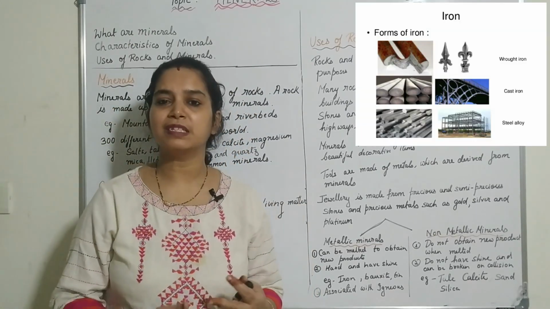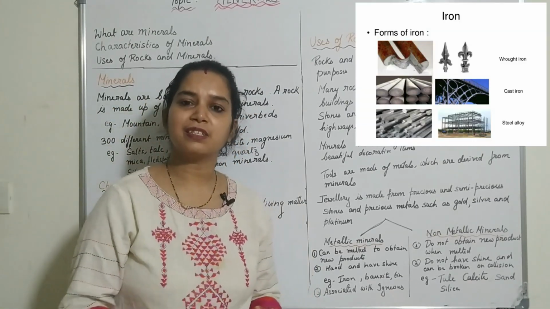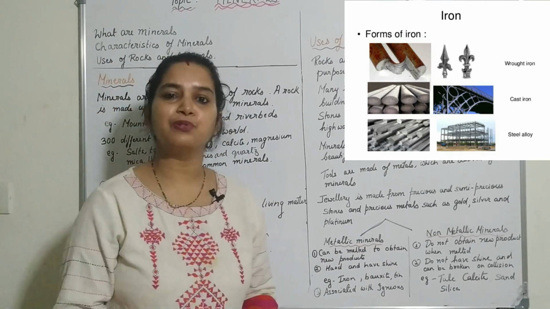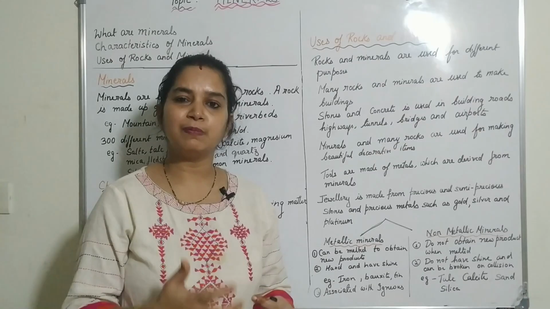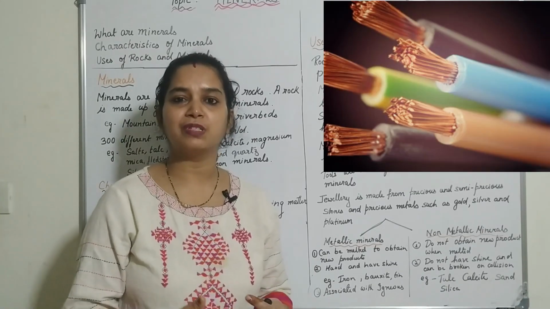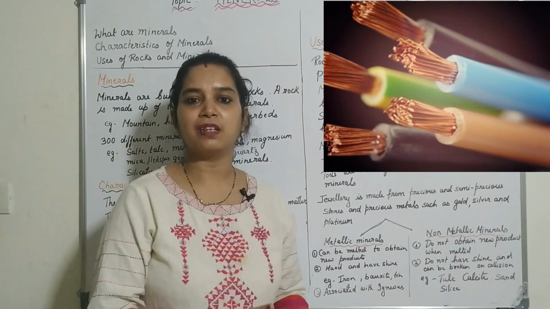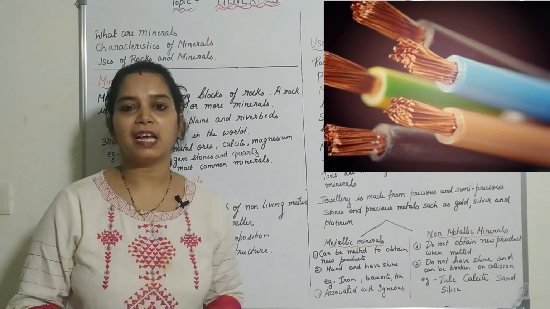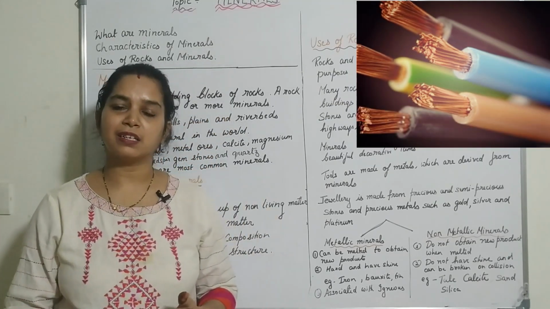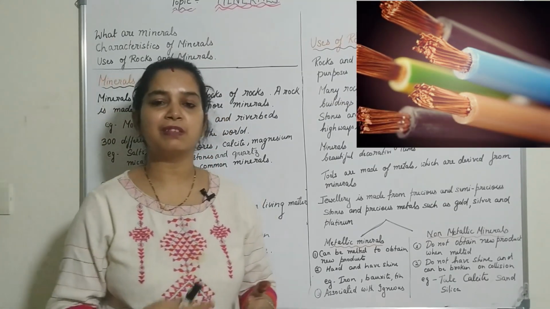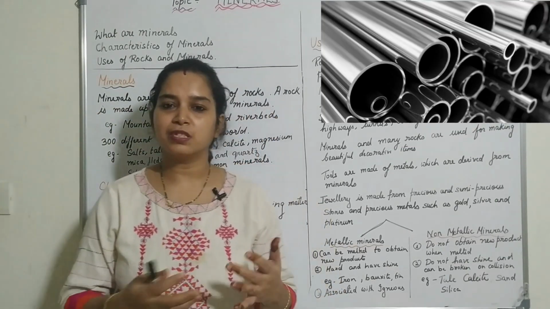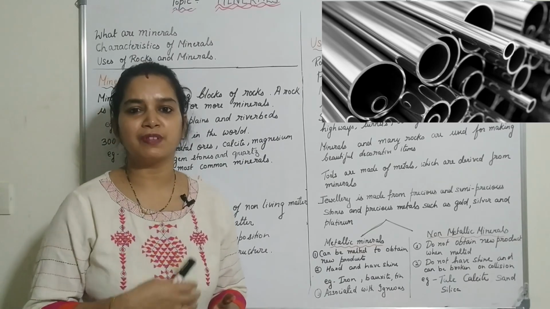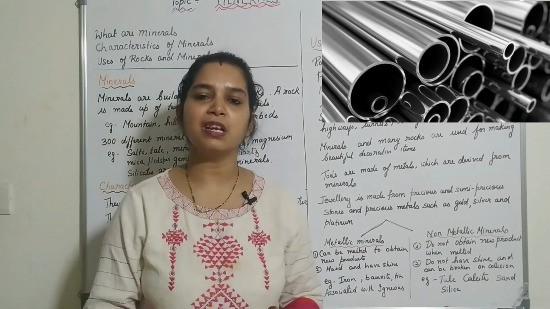So steel extracted from iron is used in the body of the car, and for making buildings, the iron rods that are used are nothing but the mineral itself. Copper is used in wiring and aluminium is used in aircraft, and valuable minerals like gemstones are used for making jewelry. So these are some examples of minerals that we use in day-to-day life.